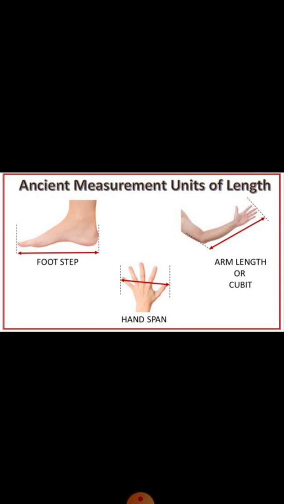So, these units of length were not standardized. Why? Because all people do not have the same length of their hands and their feet. So because of this reason, we thought that we cannot use these measurement units for measuring the length, and these were not accurate.